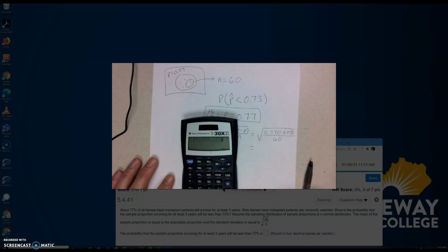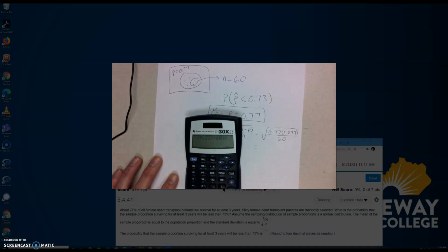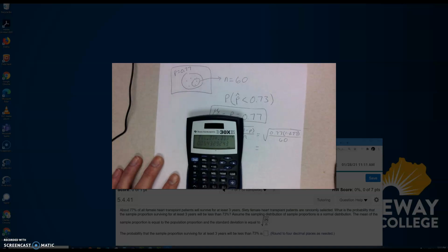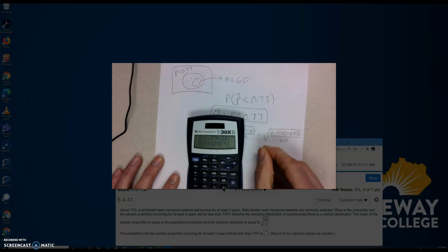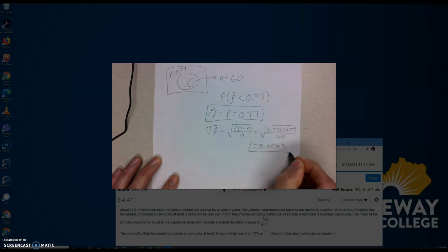In the top, so that finishes up the top. 1 minus 0.77 is 0.23. Divide that by 60. Now, in the square root, so all of that's under the square root. Let's figure out what that is. That is 0.0543.